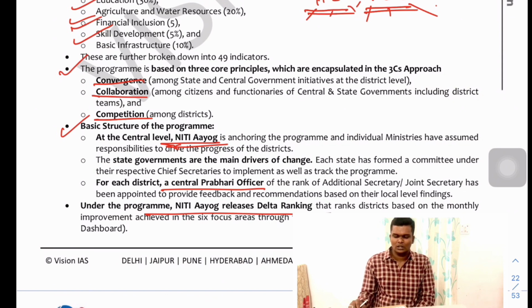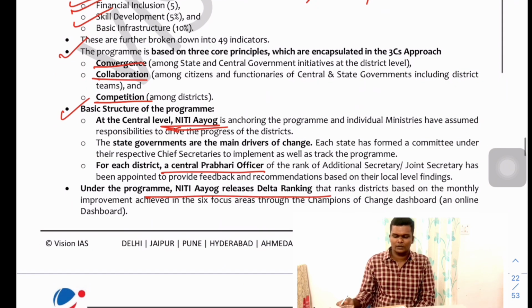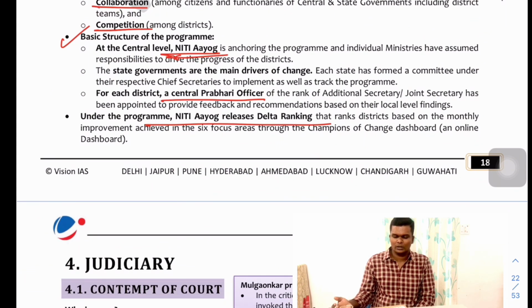Competition among the districts, collaboration among the citizens and different institutions like the state government and central government, and convergence of different schemes at the state level. Fine. At the central level, Niti Aayog is the one which is anchoring the program, and the state governments, some of them have a dedicated department, some they do not have.